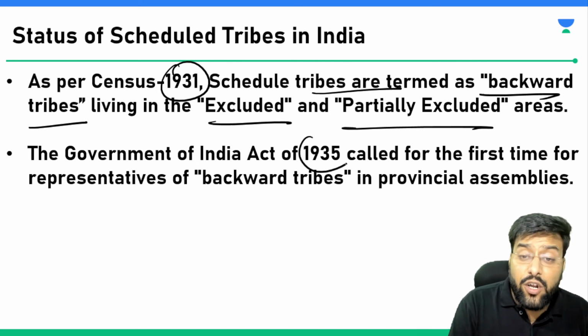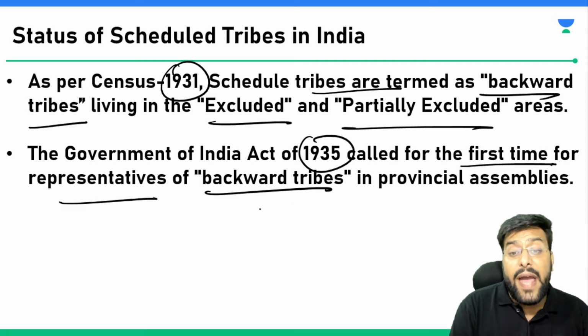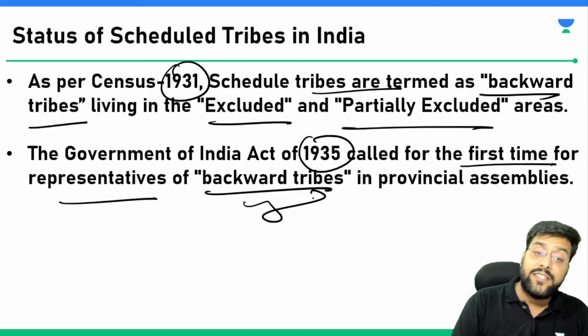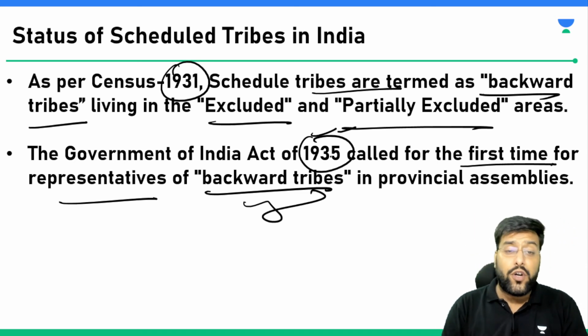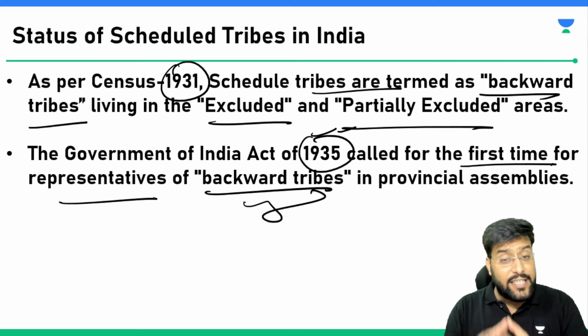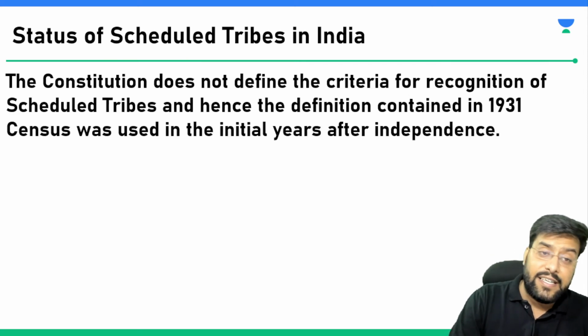Government of India Act of 1935 called for the first time for the representatives of backward tribes in provincial assemblies. The Government of India Act 1935, we read about it in Indian polity. So it was for the first time in 1935 that these communities were given representation in provincial assemblies.